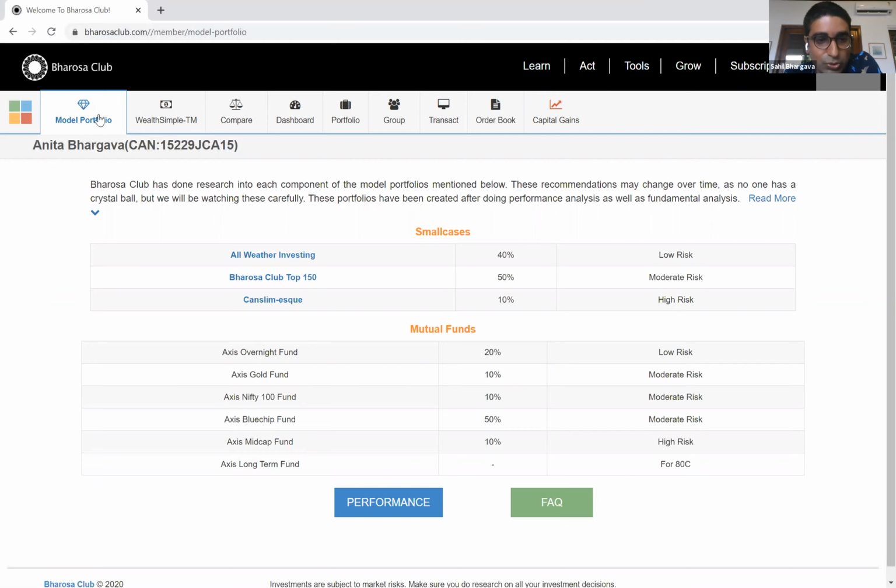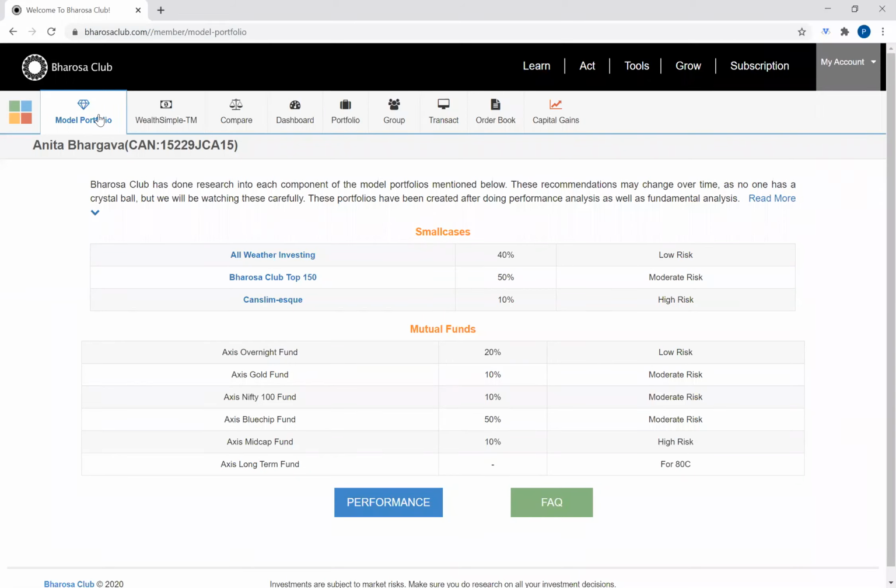We like the performance on the blue chip fund. We like the performance on the mid cap fund. And then you're really talking about the gold fund, which is really a commodity. And you're talking about the Axis Nifty 100 fund, which again will track in large degree the Nifty, and then the overnight fund, right? Which again, we think the simplicity of one fund house outweighs the risk that you've got a broad fund strategy that's going to underperform.